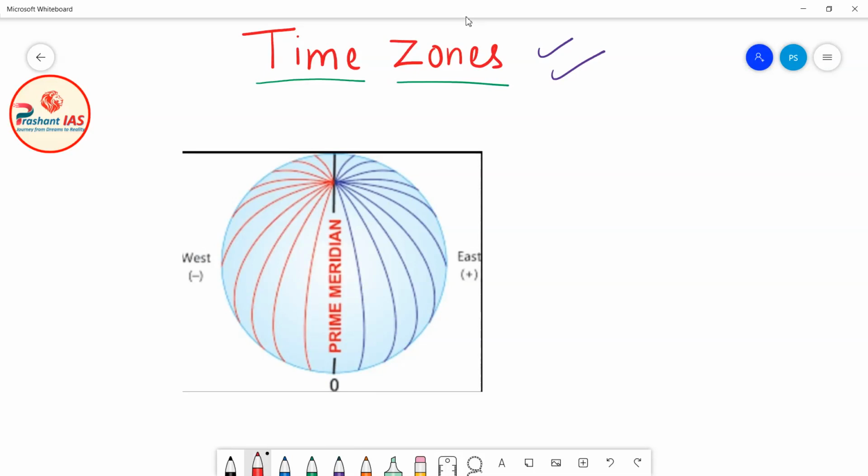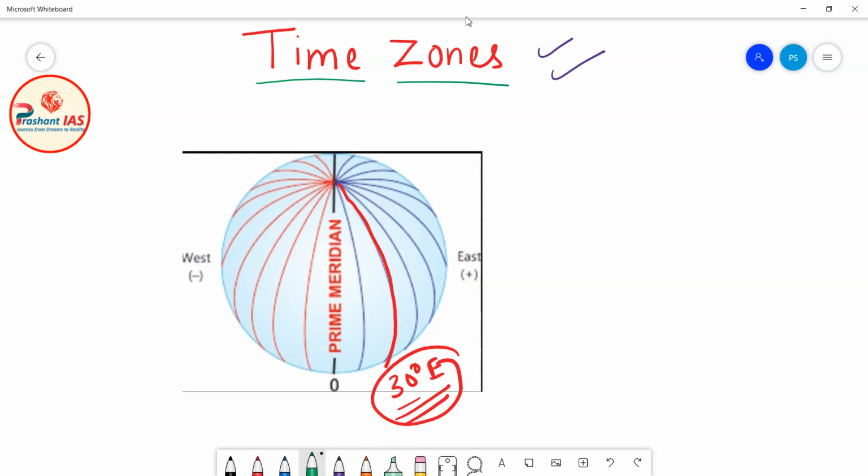So friends, let's suppose that this semicircle is starting from North Pole and ending on South Pole, or we can say it in just the opposite manner also, that it is starting from South Pole and ending on North Pole. So they are semicircles running between North Pole and South Pole. Let us suppose that this semicircle running from North Pole to South Pole is 30 degree east meridian of longitude.